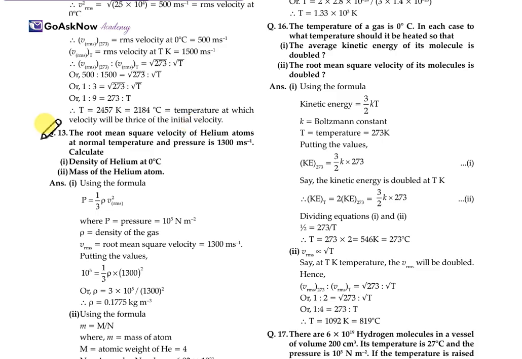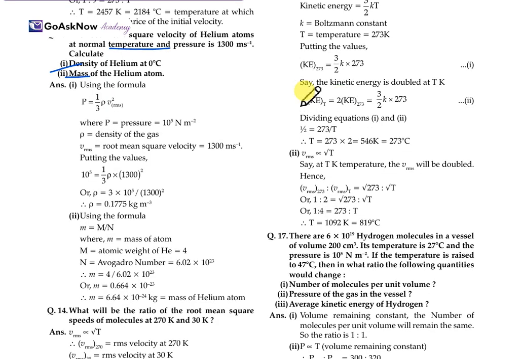The root mean square velocity of a helium atom at normal room temperature and pressure is 1300 meters per second. We have to calculate the density of the gas at 0 degrees and the mass of a helium atom. Firstly, we have the formula P = 1/3 rho Vrms squared, where P is the pressure, rho is the density of the gas, and Vrms is the root mean square velocity. So we'll put the values, and here we get 10 raised to the power 5 with 1 by 3.